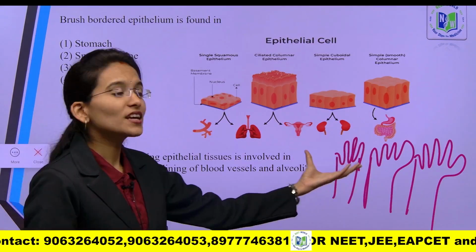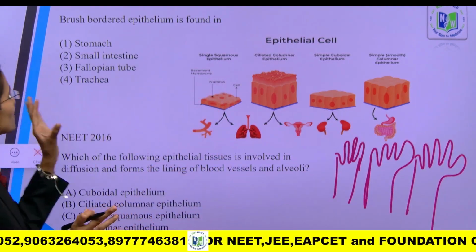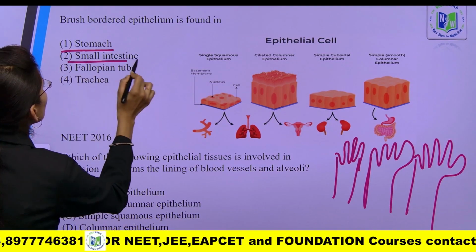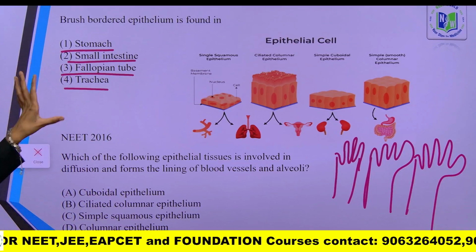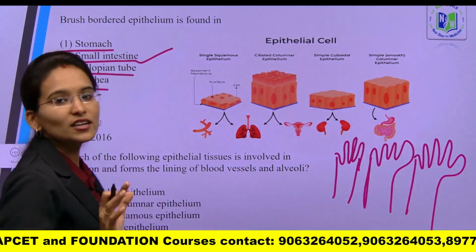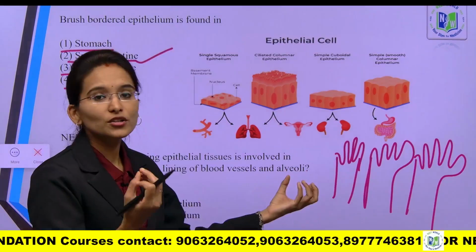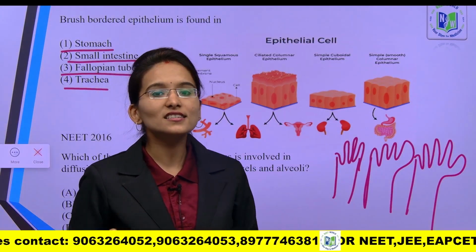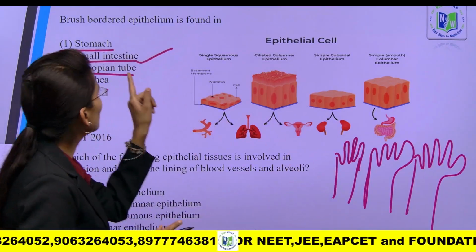So, now where can we find this brush bordered epithelial tissue? Yes, let us find out. These are the given options: stomach, small intestine, fallopian tube and trachea. Among these, first of all let us look into the right option. Small intestine will be the right answer, students. Inside the small intestine, the epithelial tissues show finger like projections called microvilli to increase the surface area for the process of digestion. So, this will be the right option.